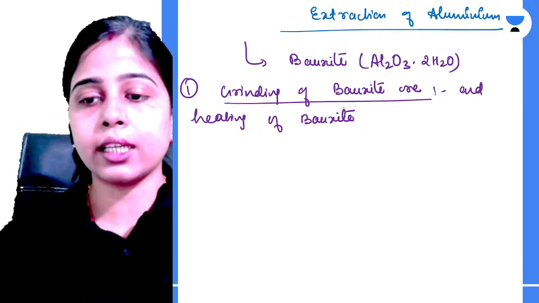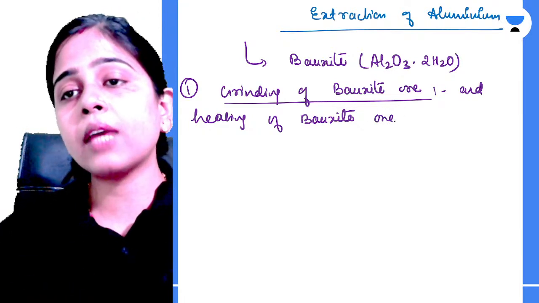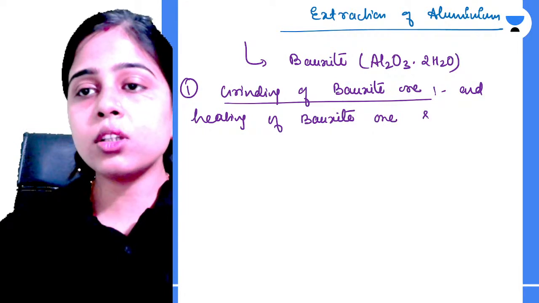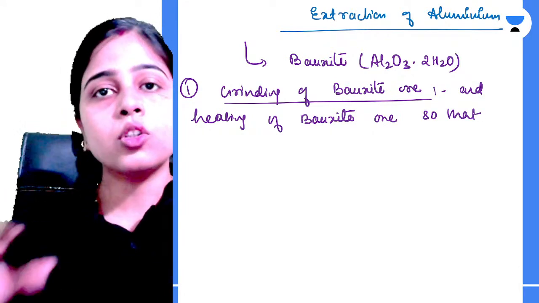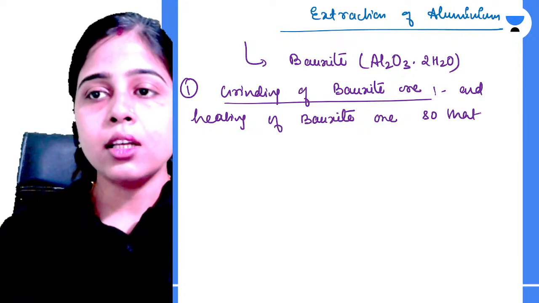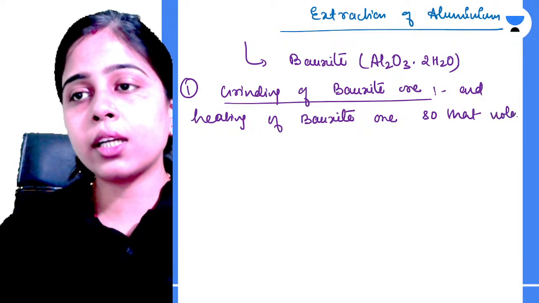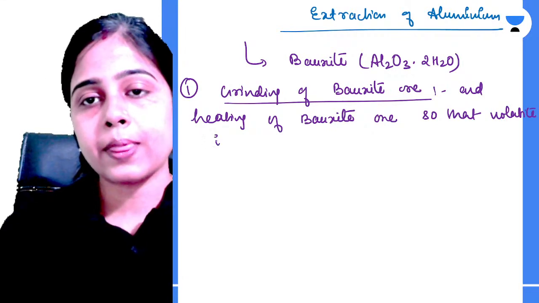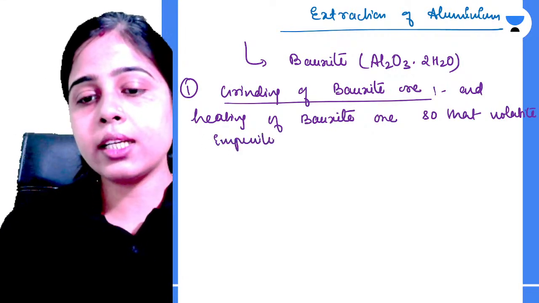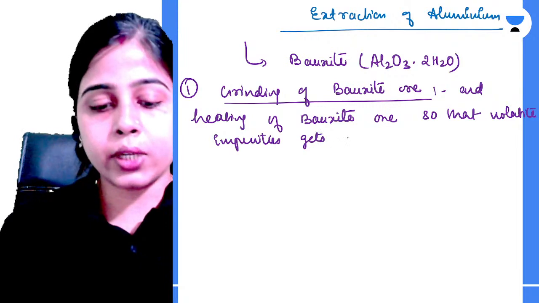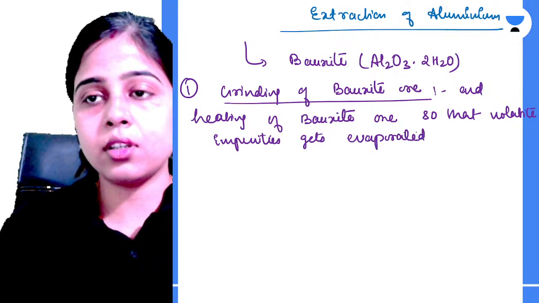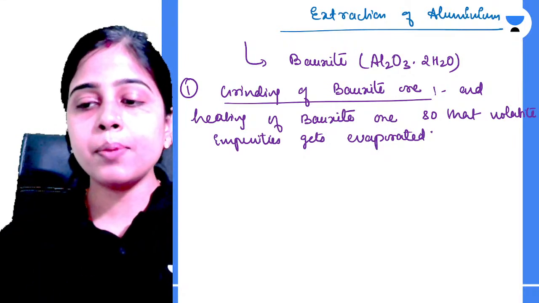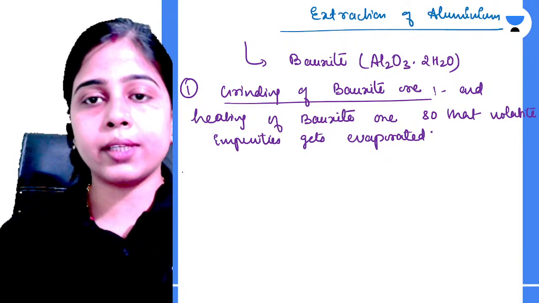Why are we heating the bauxite ore? So that if any volatile impurities are present in your ore, they get evaporated. So this is the first step of your extraction of aluminium.